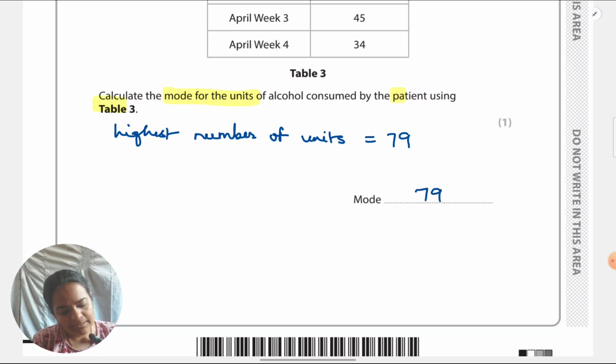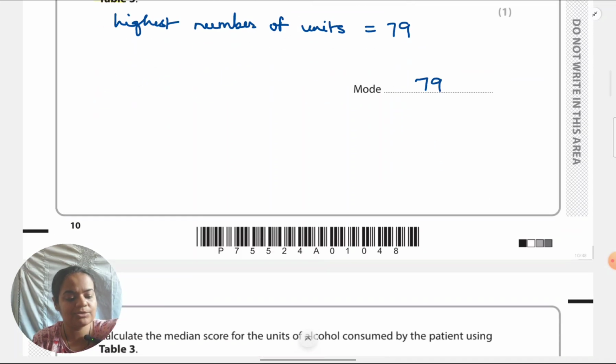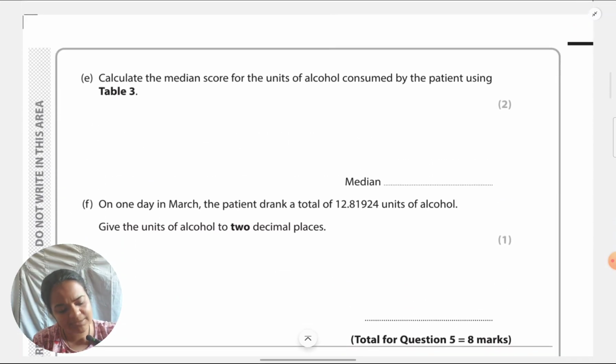Let's look at the next question. Calculate the median score for the units of alcohol consumed by the patient. This time they want median. For median, why they give 2 marks is because they want you to show the ordered data, ascending order or descending, whichever you prefer, usually ascending. That also carries 1 mark. So definitely first order the data and show, then only calculate the median.